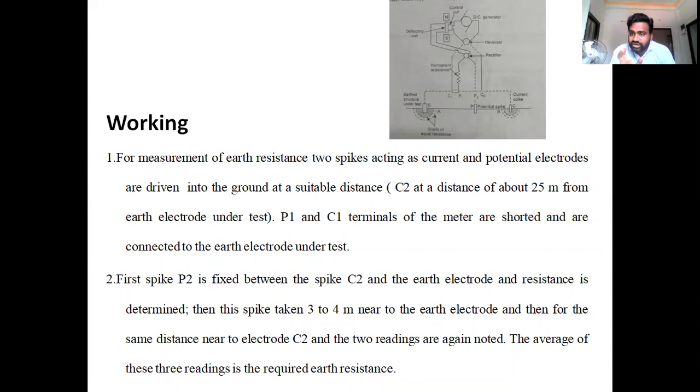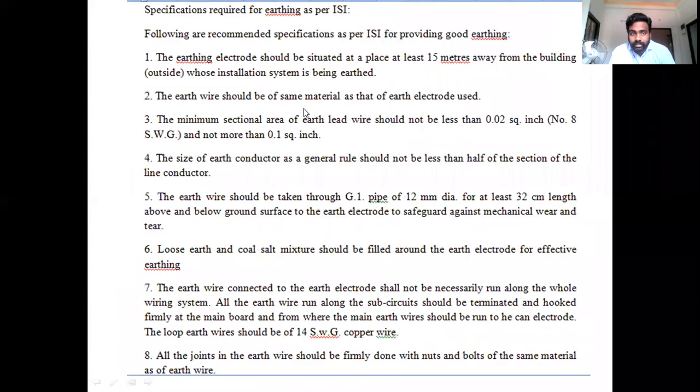The earth resistance electrode is placed in the particular soil. After making a particular distance of 1 meter, next we will do the earth resistance test for 2 meters, next for 3 meters, and we have to calculate the reading after finding the resistance at each individual distance. Then we compare the readings of the current coil and potential coil. After comparing them, we can get an accurate idea of what the average reading of the earth resistance will be. So this is about the working of the earth resistance meter.